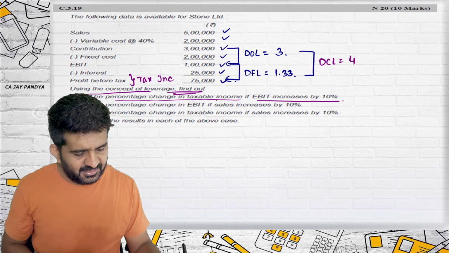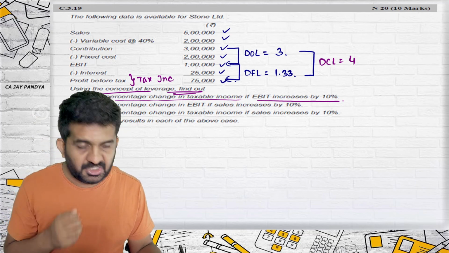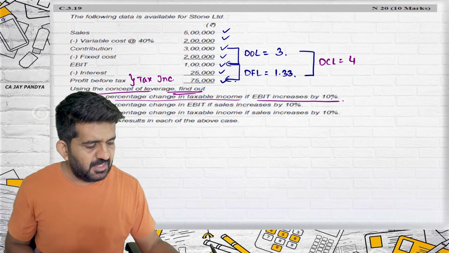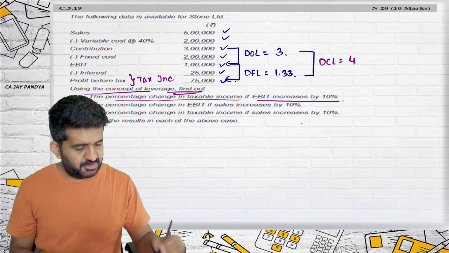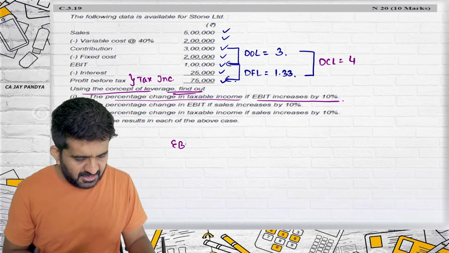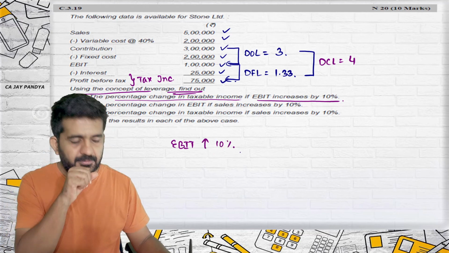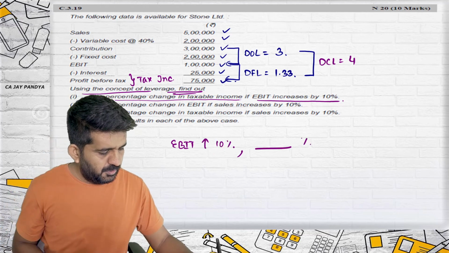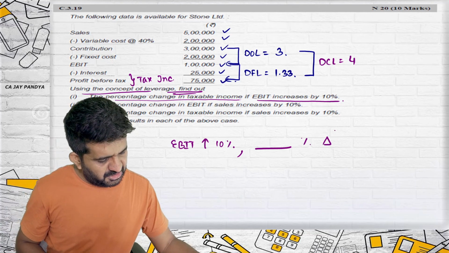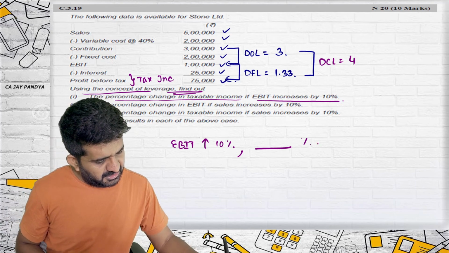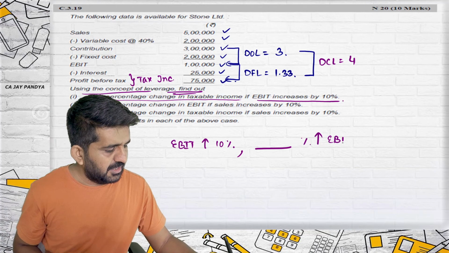They are asking what will be the percentage change in EBT if EBIT increases by 10%. See, this is the question. If EBIT increases by 10%, what will be the percentage increase in EBT?